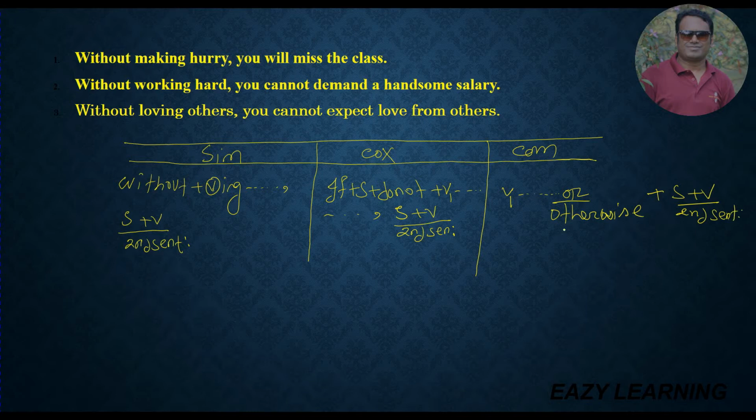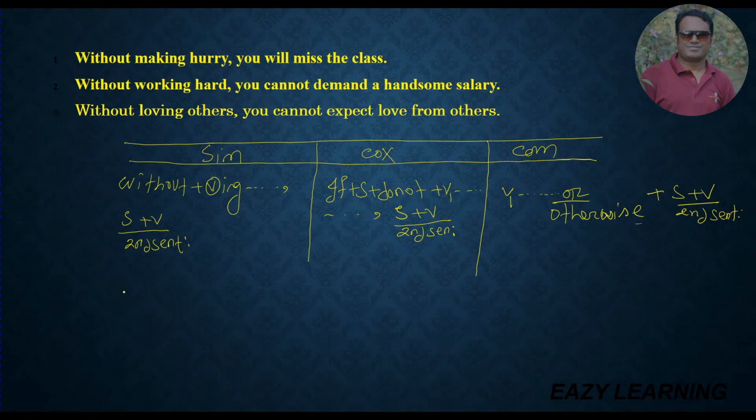So dear students, you have to memorize this structure or this table. If you memorize this table or keep it in mind deeply, then you will be able to find out the sentence. So dear students, number 1, follow number 1, without making. It has started with without verb ing, so you can say that this is a simple sentence.